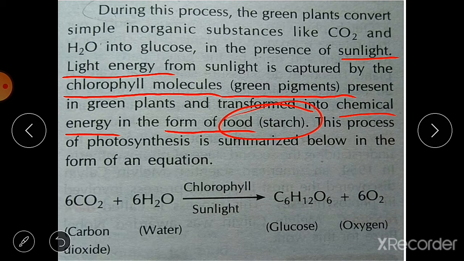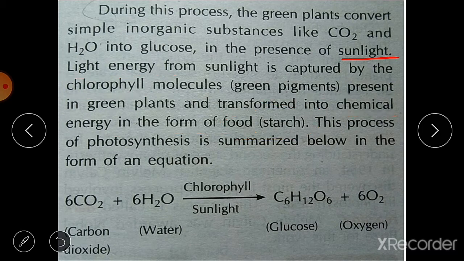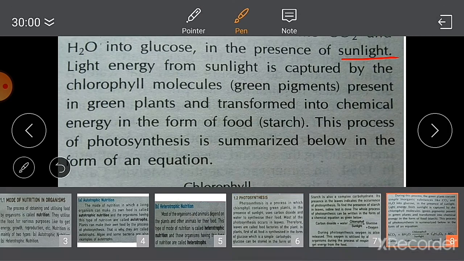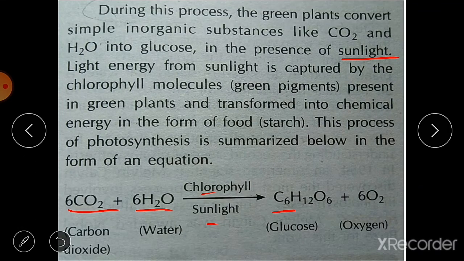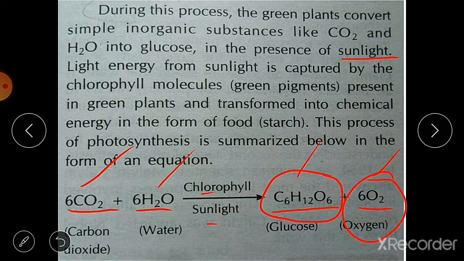This process of photosynthesis can be summarized as the following equation. Here you can see the equation: 6 CO2 plus 6 H2O, in presence of chlorophyll and sunlight, gives C6H12O6 plus 6 O2. This is carbon dioxide, this is water, this is glucose, and this is oxygen. Glucose is the food that is prepared by the plants and oxygen is released in the air. This process is carried out by the chlorophylls in the presence of sunlight.